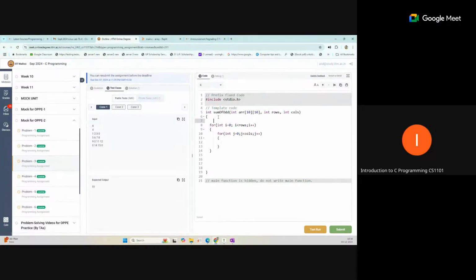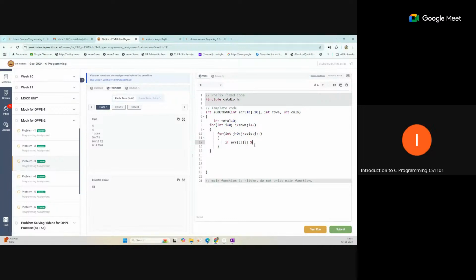So we can take the result like int total equal to 0, and simply check if the current element, ARR i and j, is odd.